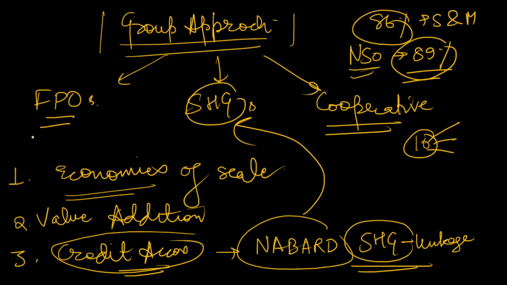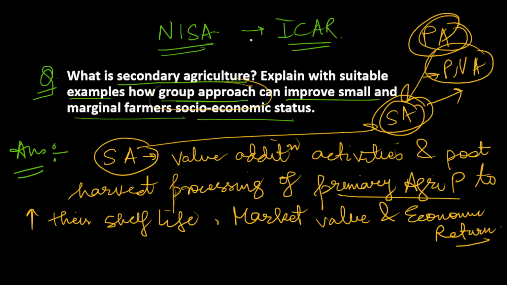You can mention these in FPOs, you can mention these in SSGs, you can mention these in cooperatives. Now when you look at the question, it is asking to explain with suitable examples. Although I tried to give some examples, you should give some specific examples here, so that you will get good marks. I am giving you a list of examples which you can mention in any of your answers, and try to mention these in points.